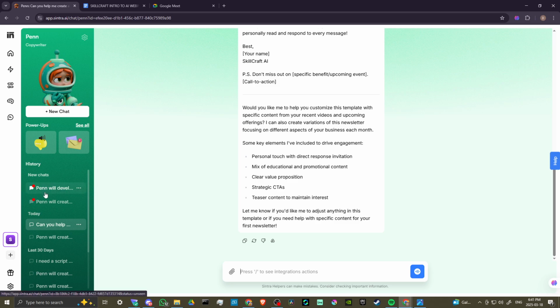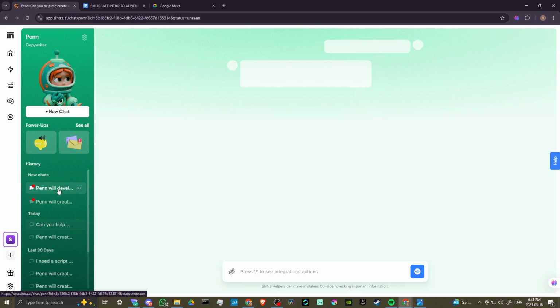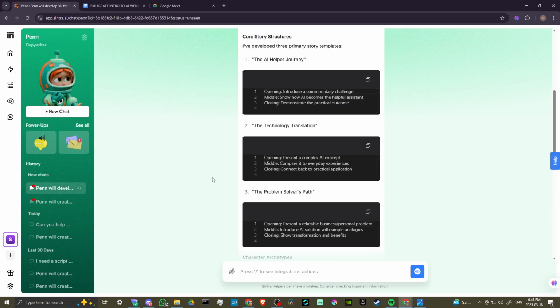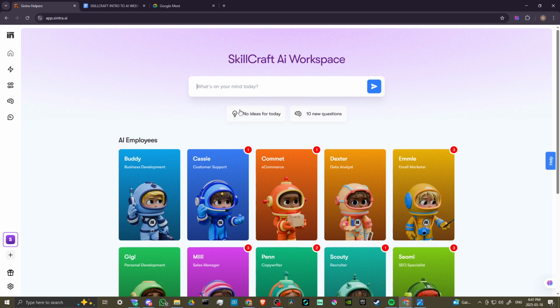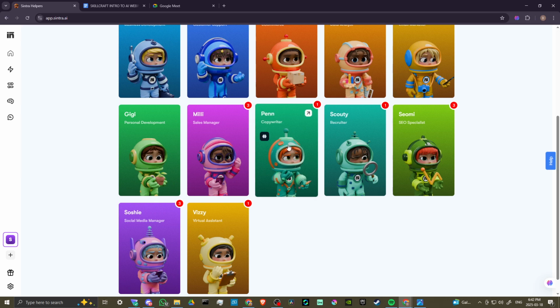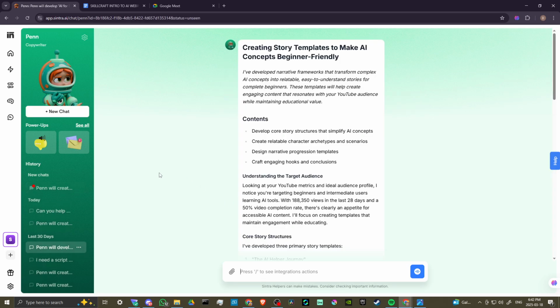And here on the left-hand side, we have all of our different chats. Here you'll see these options with the red dots. This is an idea that Penn has suggested. So if we go back to our homepage, you'll see right now it says no ideas for today because I've already gone through them. And above each of our AI employees, we have this little red marker with a number in it. And that's an indication that there is an idea there that we've generated for us to take a look at. So we'll head back here to Penn, and we have our suggestion: